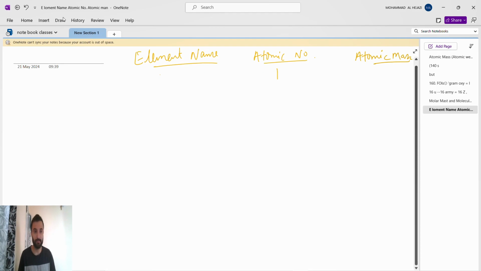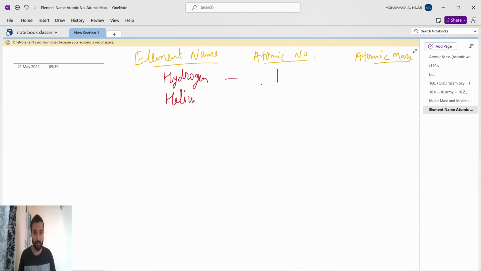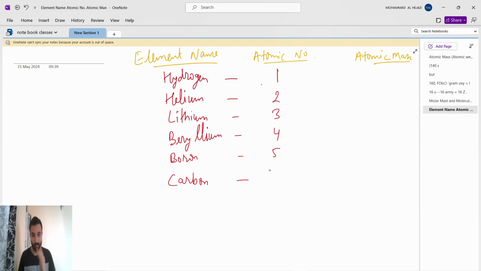Atomic number 1 is hydrogen. You have to remember till 20. Atomic number 2 is helium. Lithium is atomic number 3. Hydrogen, helium, lithium, beryllium. Beryllium is atomic number 4. Boron is atomic number 5. Then carbon. Carbon atomic number is 6.